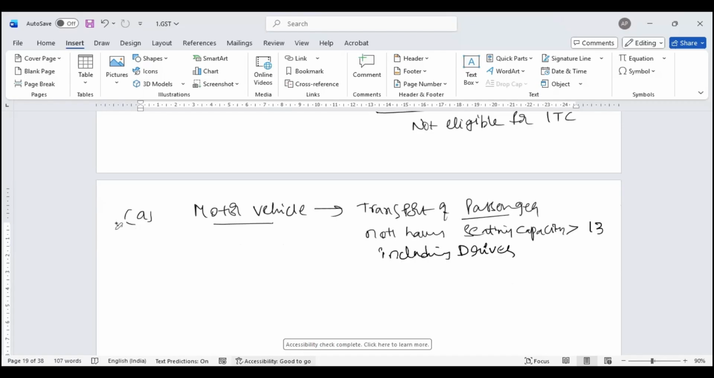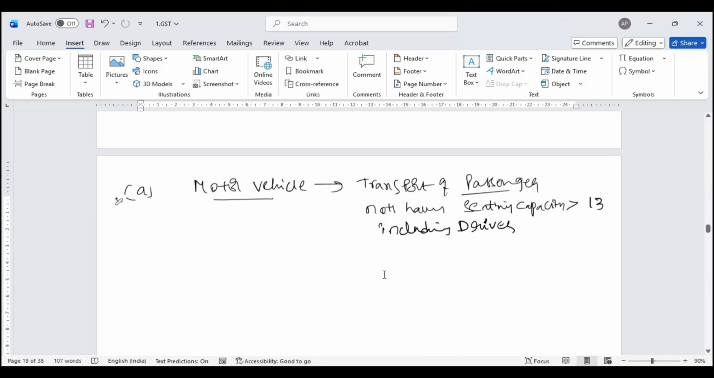Only that motor vehicle which is designed to carry passengers, whose seating capacity is not more than 13, gets no input tax credit. That means your Toyota Innova, Mercedes-Benz, whatever vehicles with four or five seats seating capacity. If the capacity is not more than 13, no input tax credit. If the capacity is more than 13, including driver, I can claim input tax credit. Like Swaraj Mazda, where you have 20-seater, 30-seater, 40-seater, those vehicles which have seating capacity more than 13, I can claim input tax credit. This is what law says.